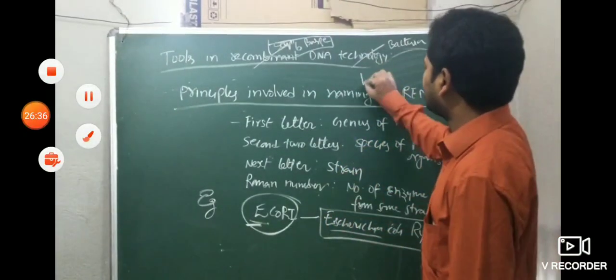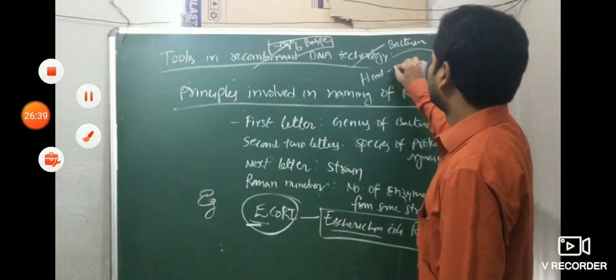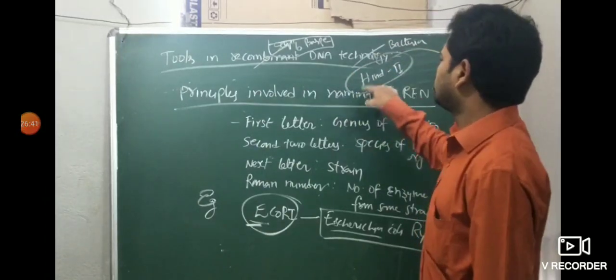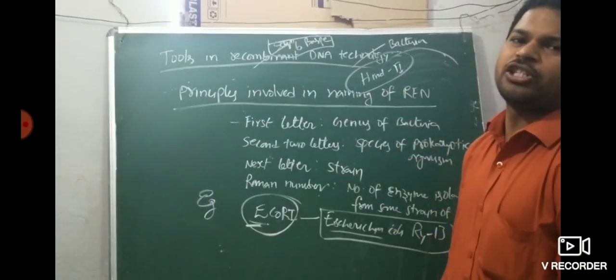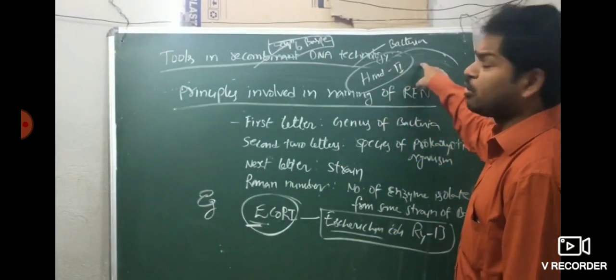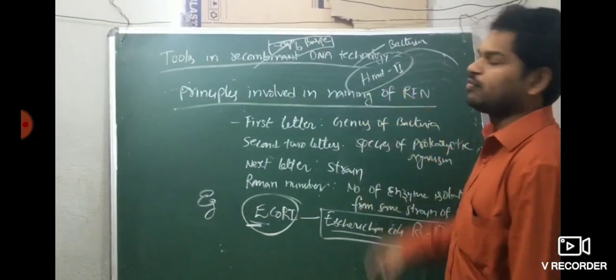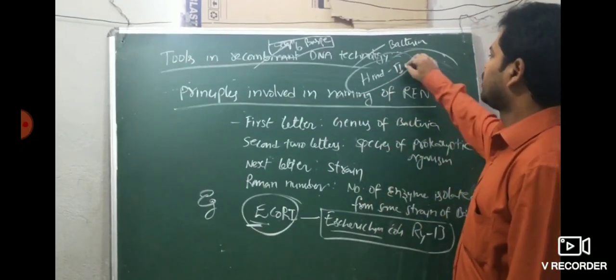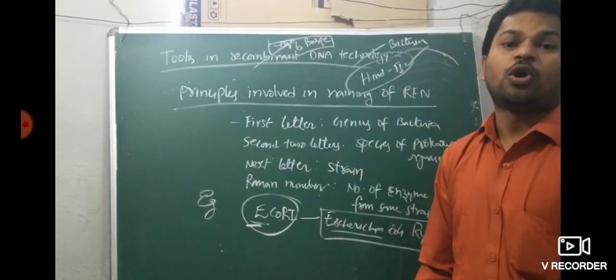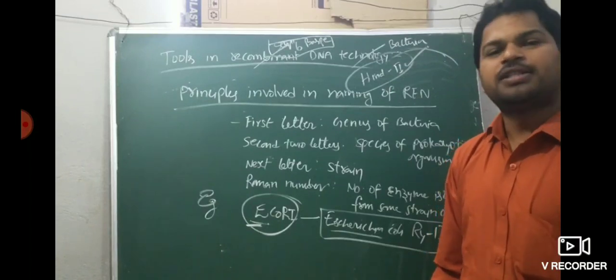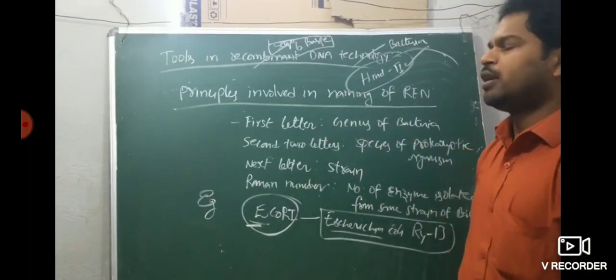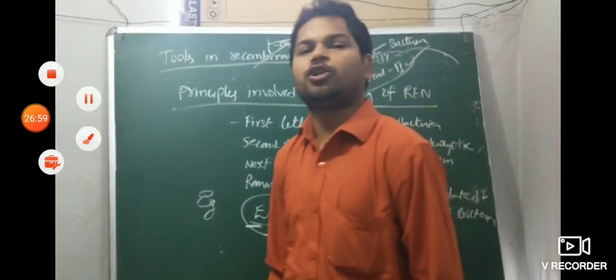Even HindII, for example, just now given as a hint, you can observe this. HindII is the restriction enzyme isolated from Haemophilus influenzae, I told already. H means Haemophilus, IN means influenzae, D means strain, and the Roman number is the order of the enzyme isolated from the same strain. This is nothing but the naming involved in restriction endonucleases.